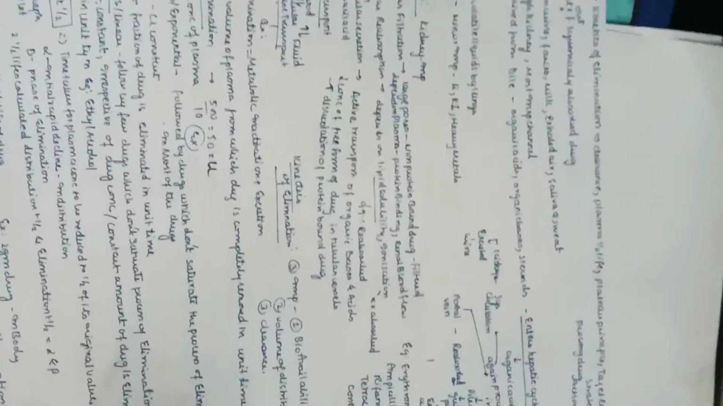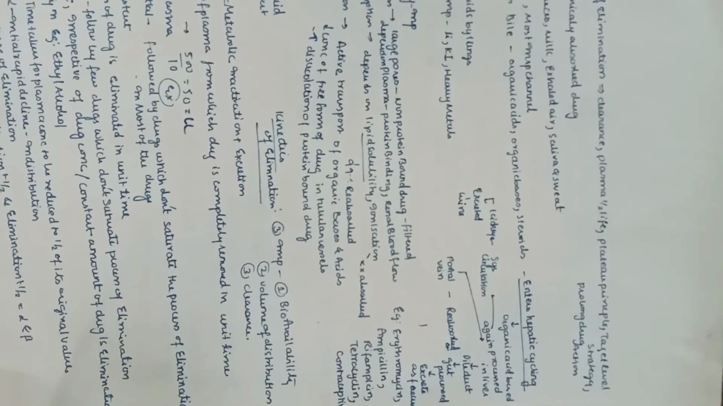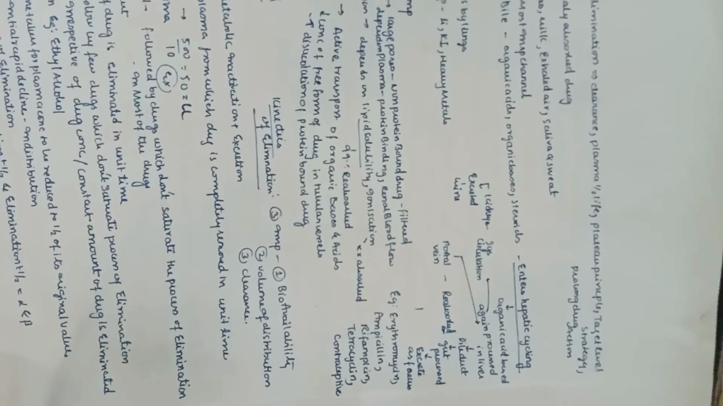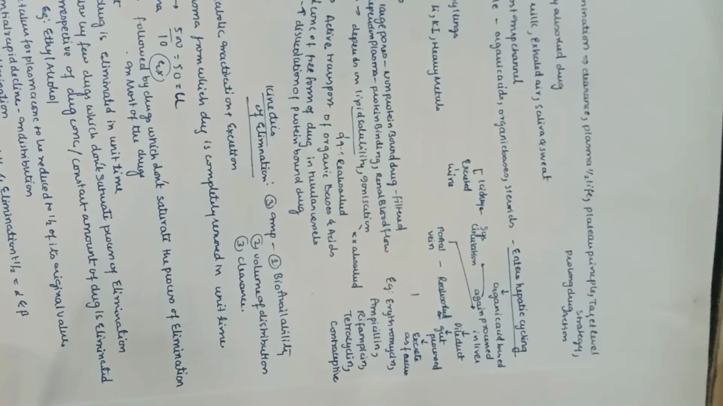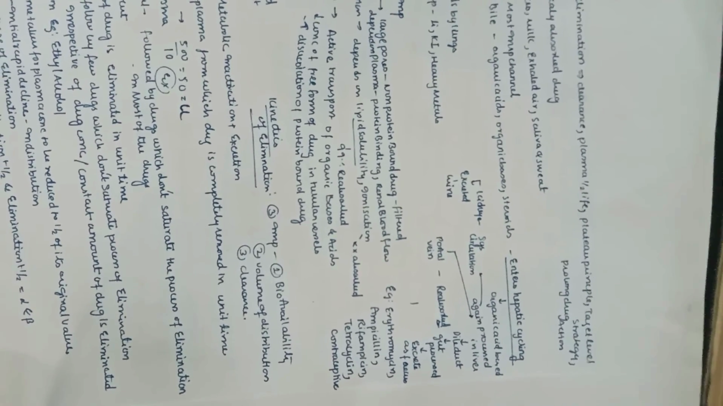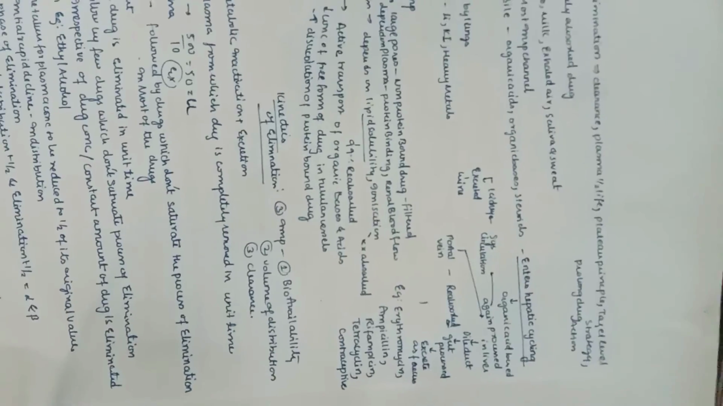So now let us understand the kinetics of elimination. In the kinetics of elimination we have three important terms: bioavailability, volume of distribution, and clearance. Bioavailability we already completed, volume of distribution is done, and now we only need to know about clearance.